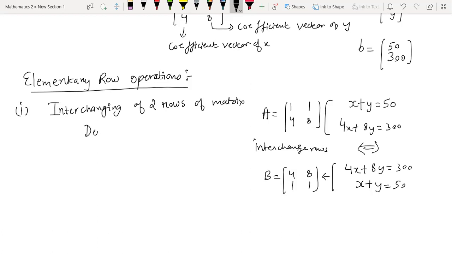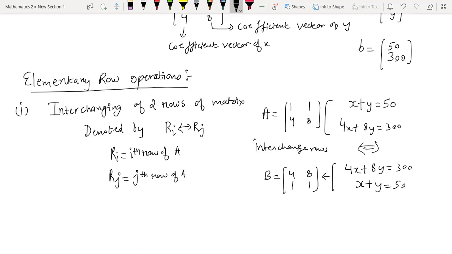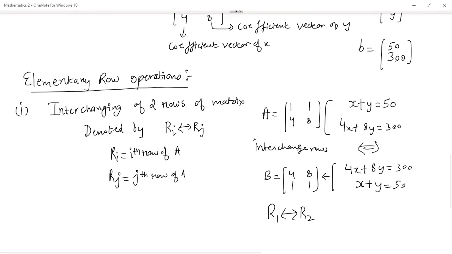We have a notation for it, because when you apply these operations in questions, we will be writing them symbolically. So this is denoted by Ri gets interchanged with Rj. Ri denotes the ith row of the matrix, and Rj denotes the jth row of the coefficient matrix. So this is how interchange of two rows is denoted. Just like in this example, R1 has been interchanged with R2. I hope the first row operation is clear.